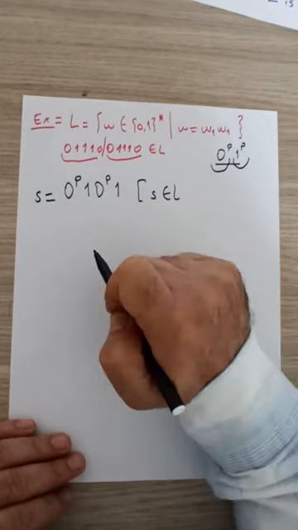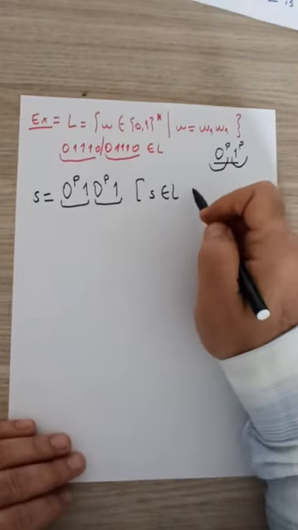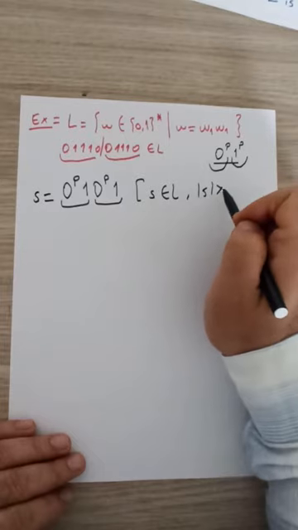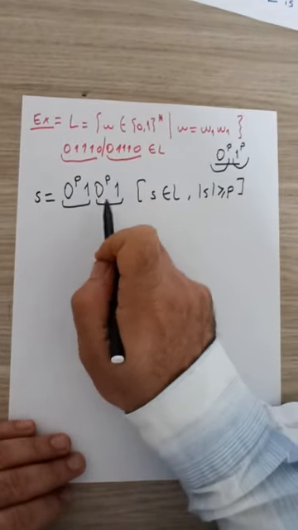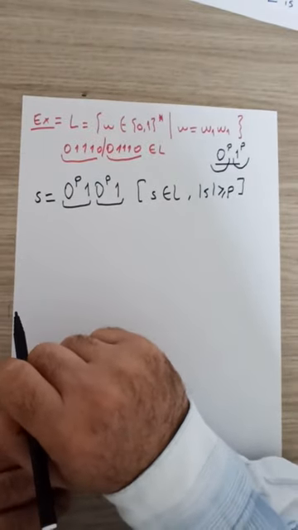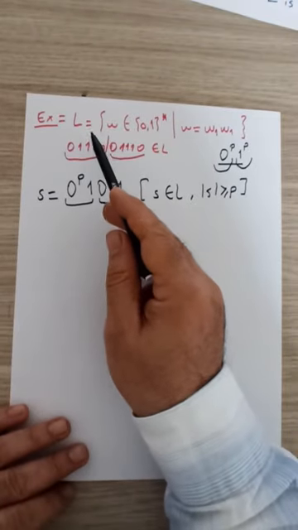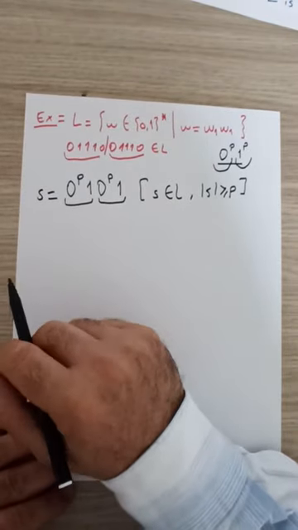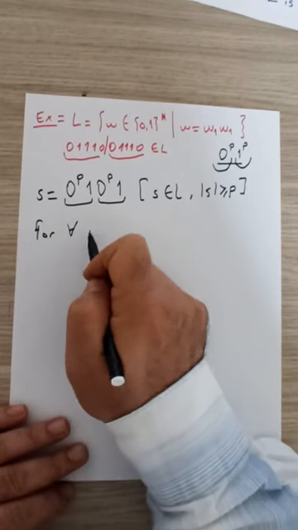The string is inside the language because the first half is the same as the second half, and the length of the string is greater than or equal to p, since its length is actually 2p plus 2. So we can use this string S in our non-regularity proof of this L using the pumping lemma. For any partition